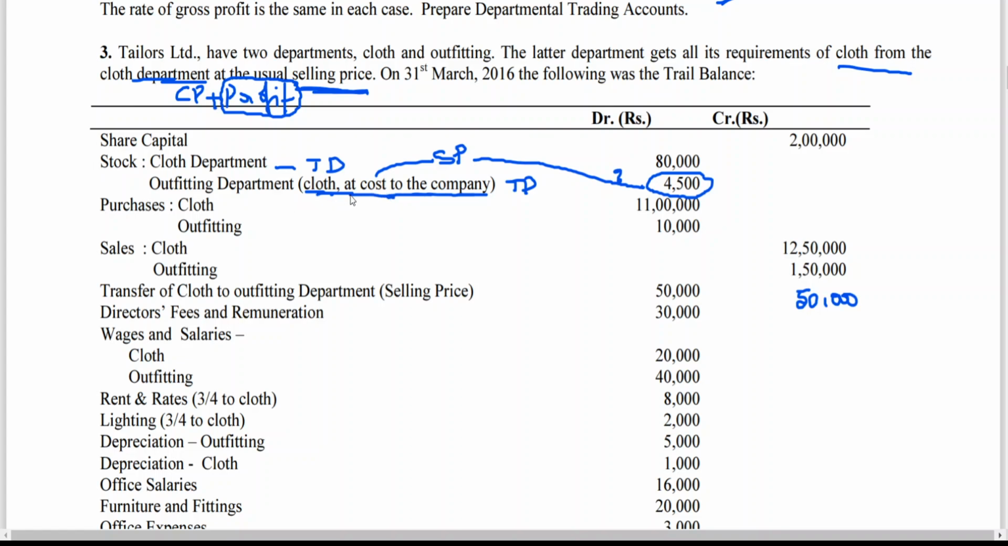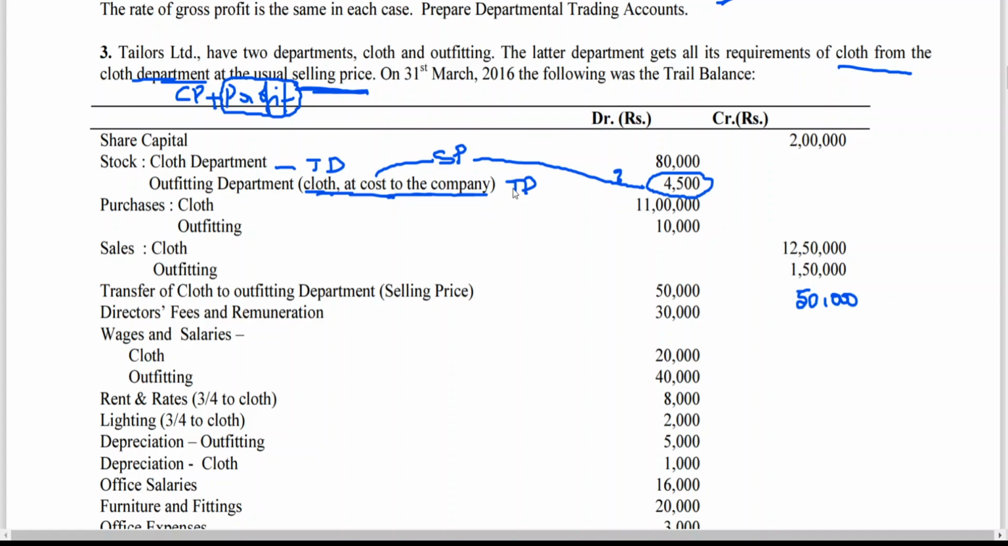Outfitting department, cost to company. If cost to outfitting department, no need to change. 4,500 could have been at cost, because we need to have selling price. So that is a question mark. Now let me even tell you, sir, percentage of profit, which department you want. Please remember to remove the unrealized profit.